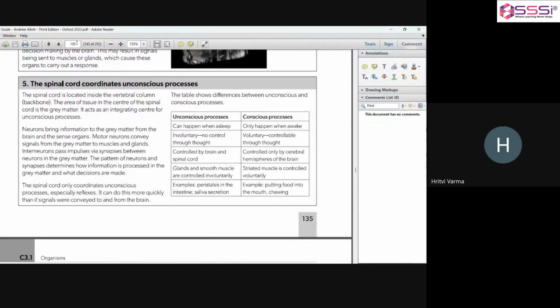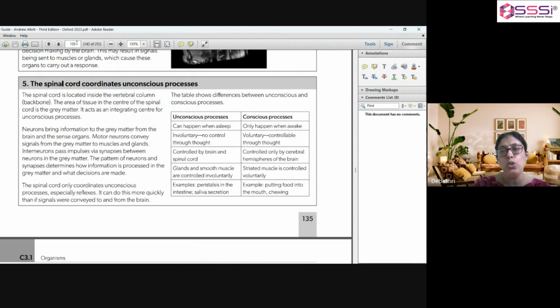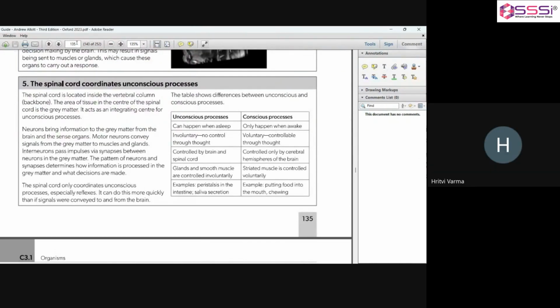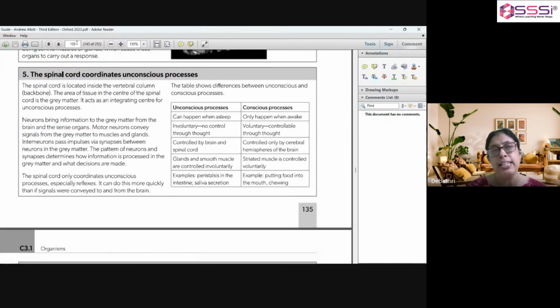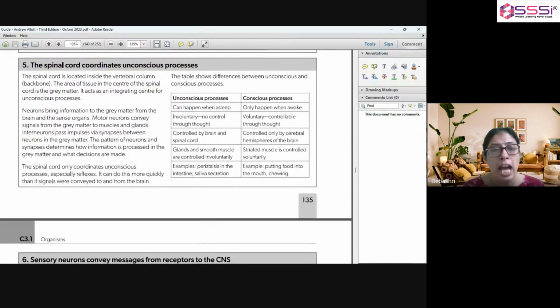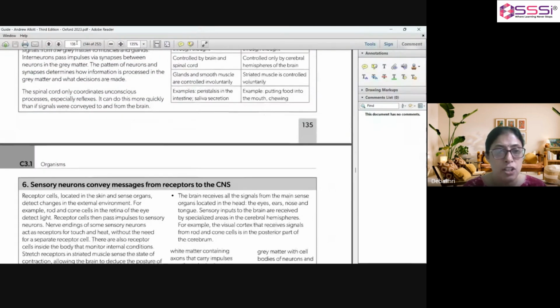I said the connection between the sensory neuron and the motor neuron is made by interneurons. Now, the spinal cord not only connects these parts, but it also helps in making certain decisions for which we cannot think, for which we do not have time, and we have to take an instant action, which is said to be reflex action.